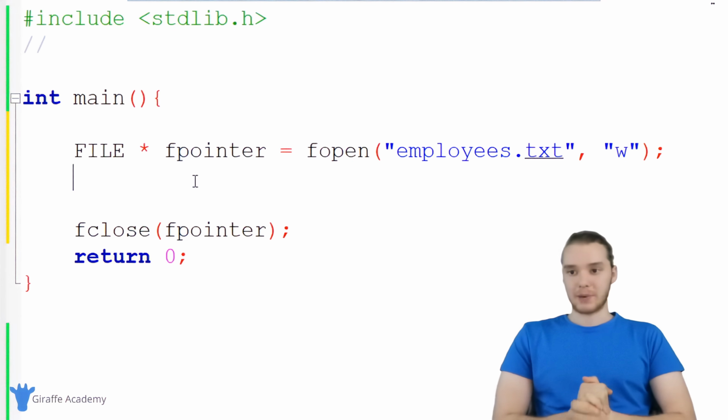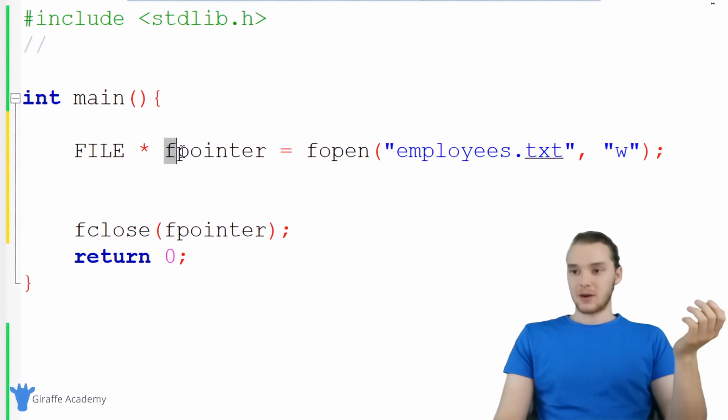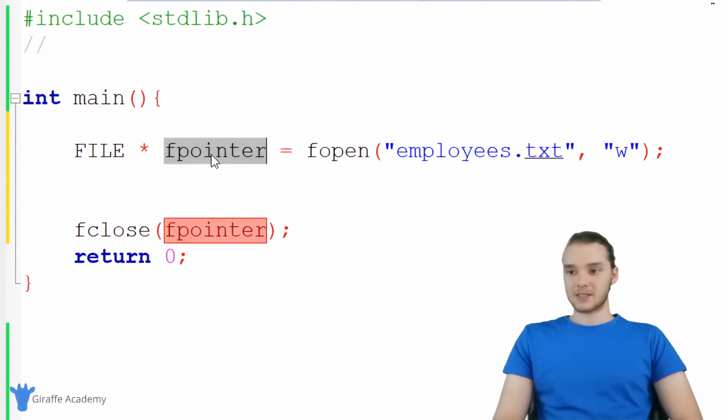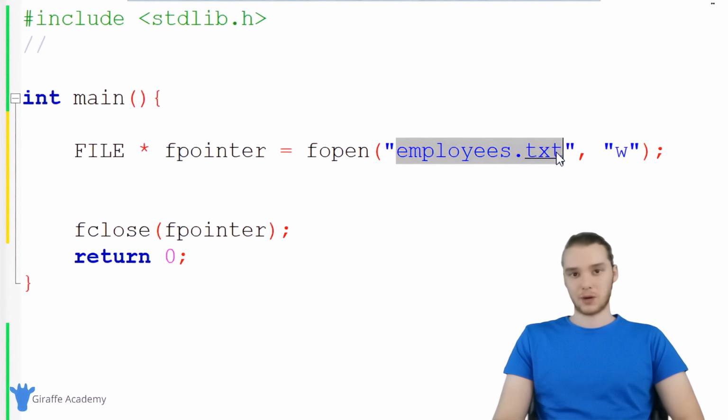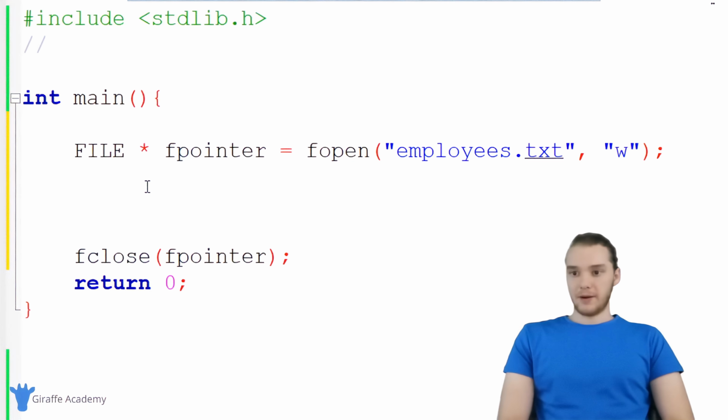So let's talk about what's happening here. FILE is essentially like a data type, and we're creating a pointer to a physical file on our computer. If you remember, a pointer is basically just a memory address. A pointer is a type of data that we can use in our programs. And this pointer is storing the memory address of this new employees.txt file that we're going to create. So essentially what's going to happen is we're going to create this employees.txt file, and fpointer is going to be pointing to the memory address of that file on our computer. So that's essentially what's happening here.